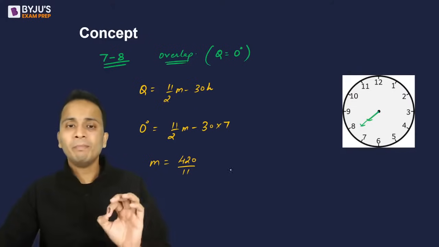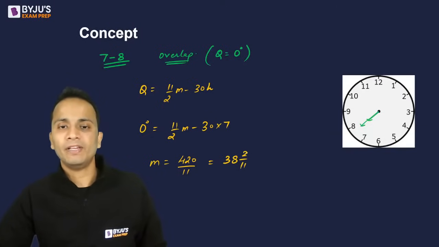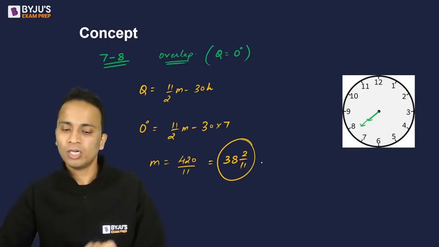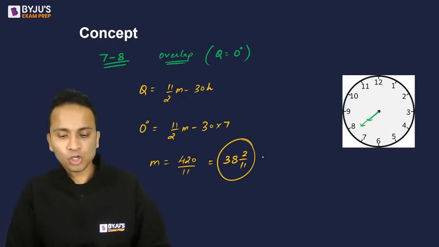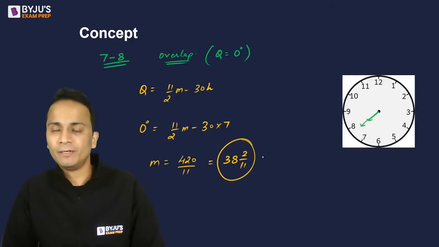ठीक है? So हमें mixed fraction में convert करना है. 420 upon 11, 3, 33 चला जाएगा, 90, 38, 2 by 11. So 38 2 by 11 minutes after 7 o'clock will be the exact answer. All right. Am I clear? Yes or no? So the correct answer here will be 38 2 by 11.